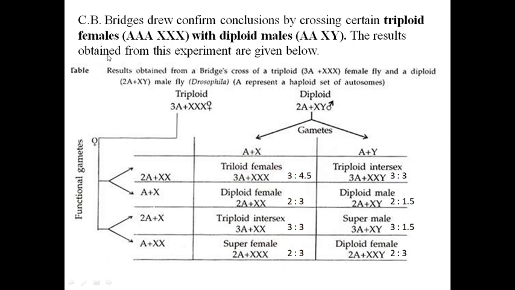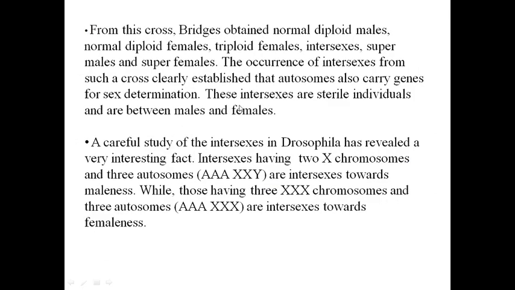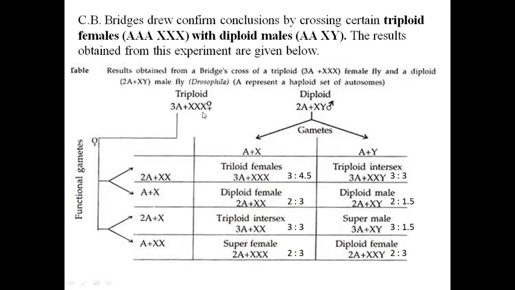The results obtained from this experiment are given below. What is the result? That is shown in this table. This triploid female, AAA, 3A and XXX. So what are the possible functional gametes? There are 4 types of functional gametes. 4 types of ova can be formed from this triploid female.